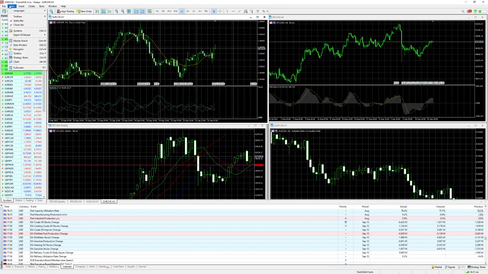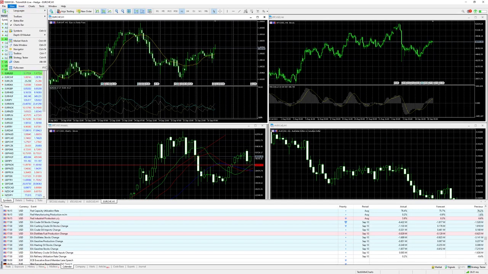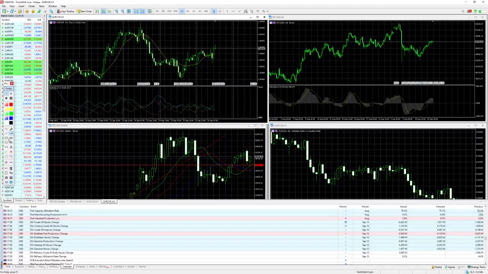The next one is the view languages, self-explaining. You can select whatever language you want. The next here is the toolbar. The toolbar is that field over here. Just let me click in the situation here. That's it. This one over here, this is your toolbar. All these fields here are the toolbar, and the toolbar is needed to make some selections.